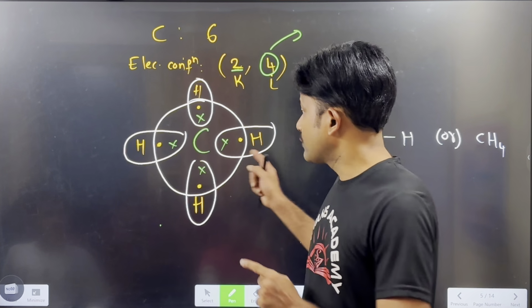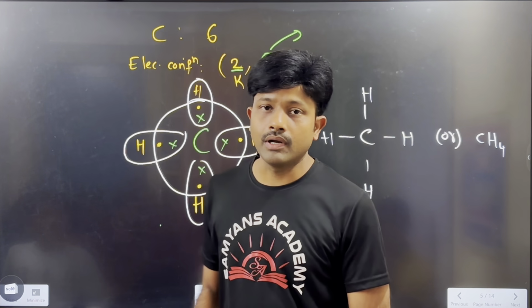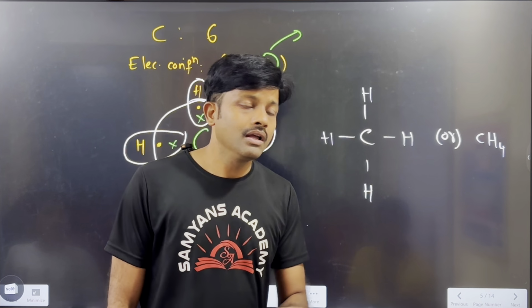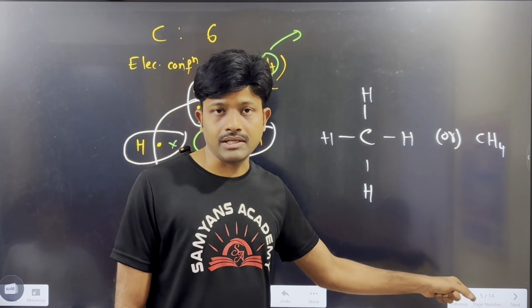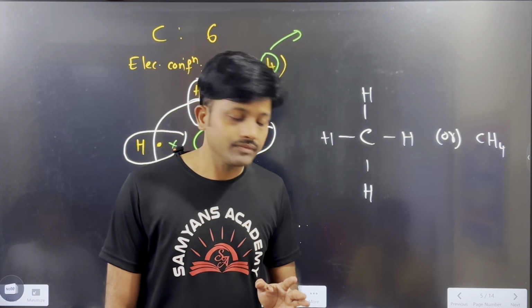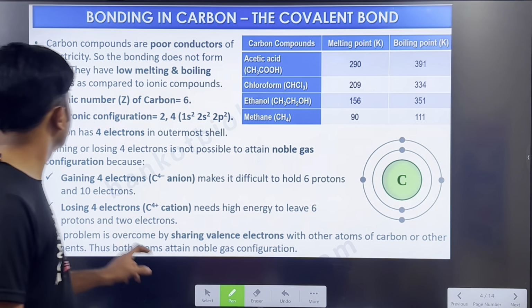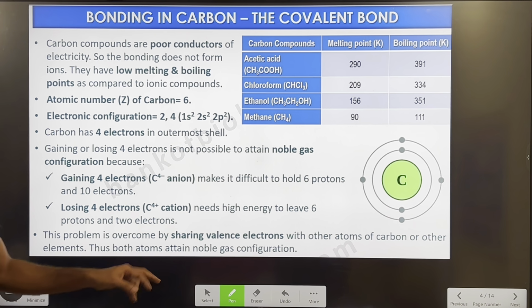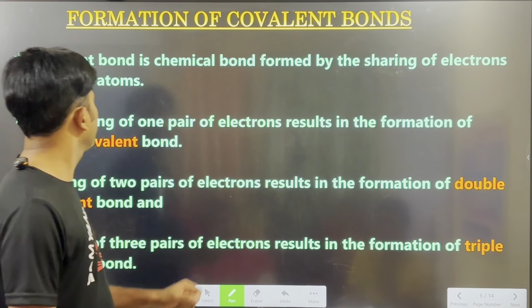And also, these covalent compounds do not split into ions. For this reason, they do not conduct electricity. And also we consider covalent compounds to be non-conductors in nature. Yes or no? Now this is about the bonding of carbon in the covalent bond. Okay. Now move on to the next one.